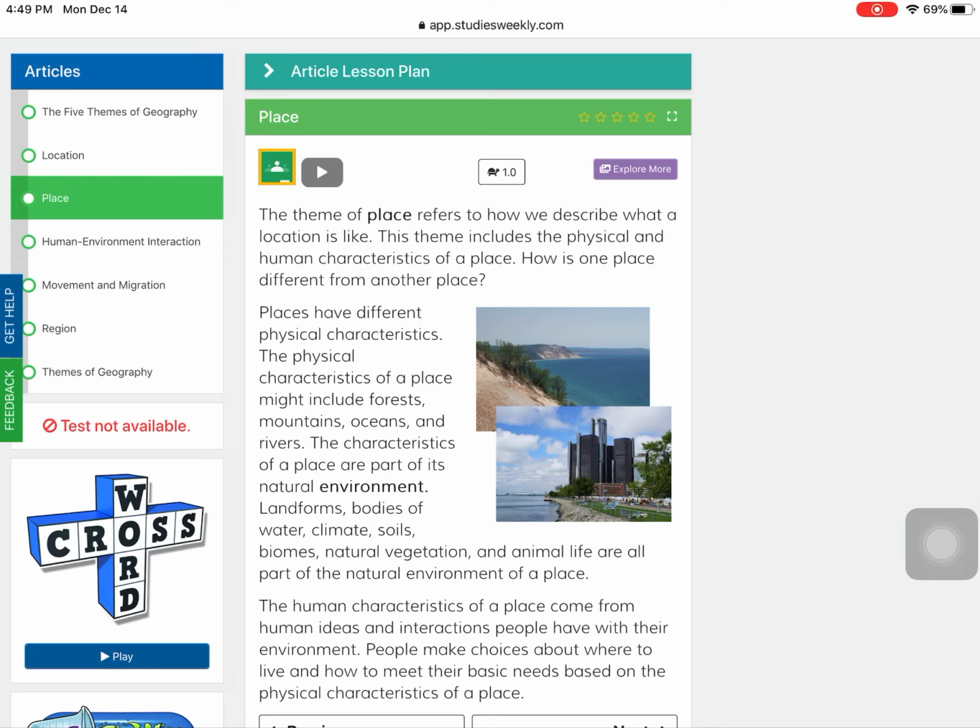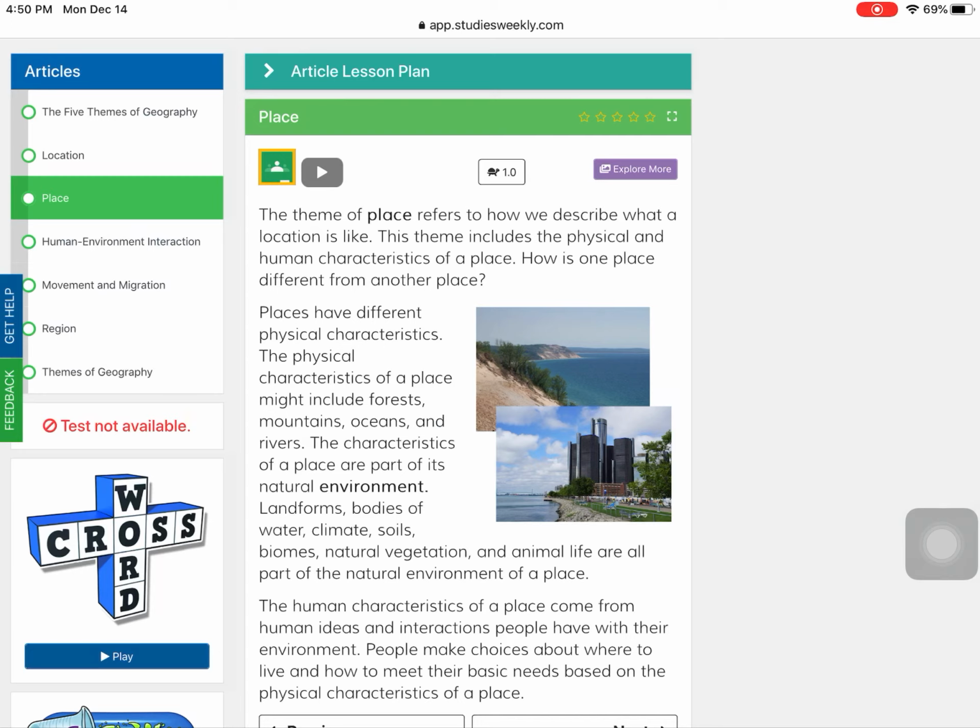This theme includes the physical and human characteristics of a place. How is one place different from another place? Places have different physical characteristics. The physical characteristic of a place might include a forest, mountains, oceans, and rivers. The characteristics of a place are part of its natural environment.